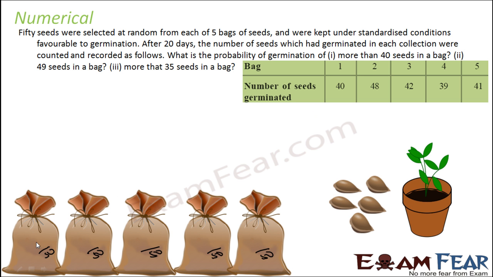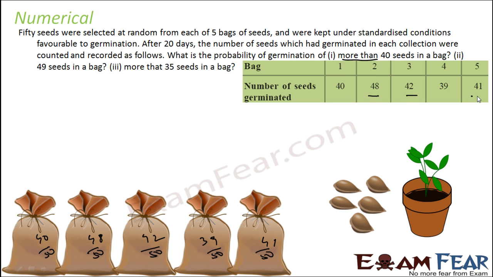So 40 seeds from bag 1, 48 from bag 2, 42 from bag 3, 39 from bag 4, and 41 from bag 5 actually germinated. So we have to find the probability of more than 40 seeds germinating in a bag. Please note it is more than 40. So more than 40, how many?